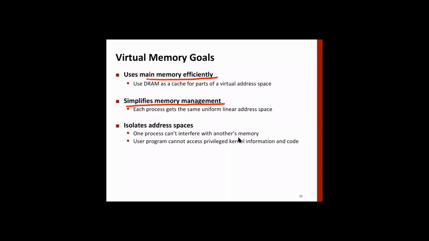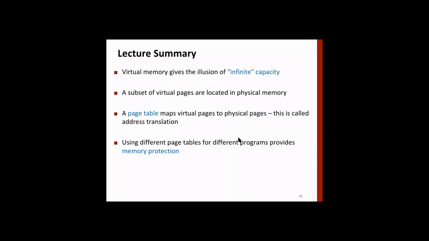So we can provide some kind of protection. If it's not to be shared, then a process cannot use certain pages which are occupied by some other process. So it can isolate address spaces, and one process cannot interfere with another's memory and so on. All right, that's all for today. Virtual memory gives us the illusion of infinite capacity.